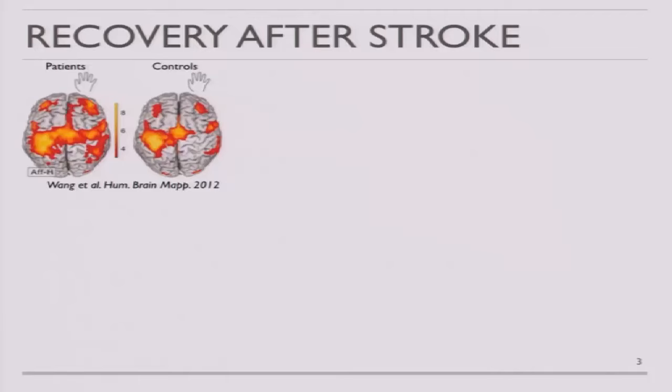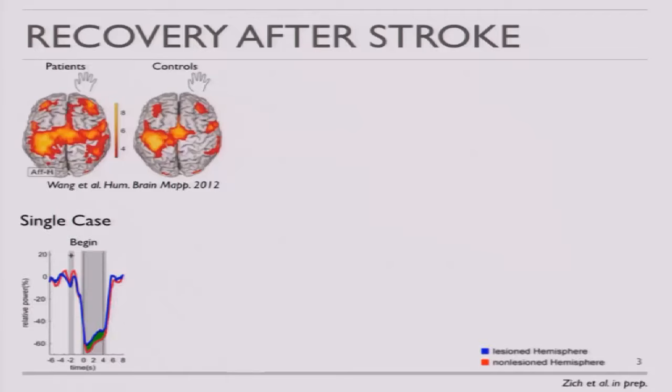We also see this when we look at the EEG signature. So here you can see the event-related desynchronization in the 8 to 30 Hz frequency range. And on the x-axis you see the time in seconds, on the y-axis the event-related desynchronization, or the relative power in percent. And the second gray shaded area basically indicates this 5-second movement imagination window. And this is a single case, a stroke patient we acquired in our lab. And this participant had a left hemispheric stroke, so the right hand was affected.